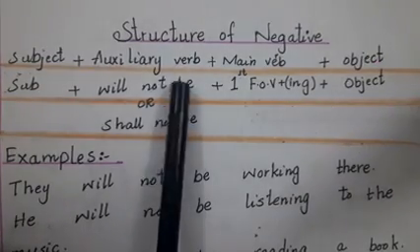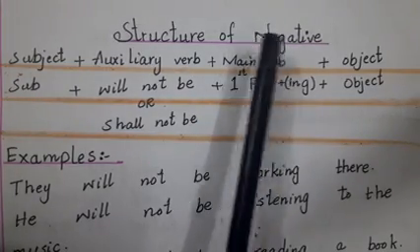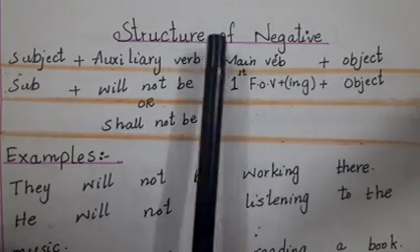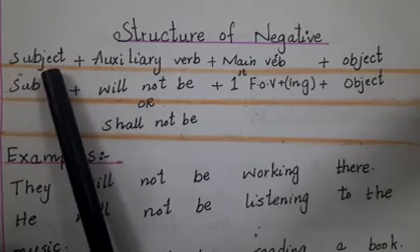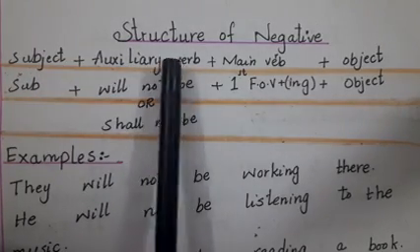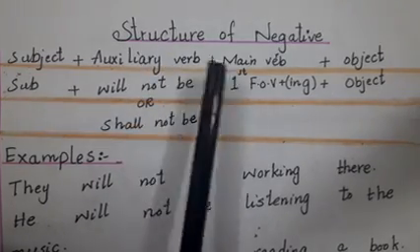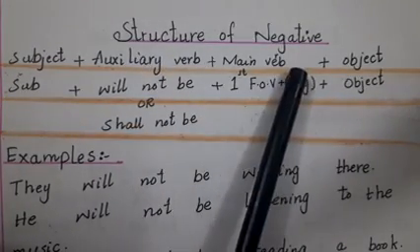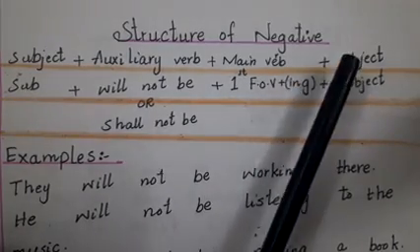Students, now our next is structure of negative sentences, how to make negative sentences of future continuous tense. So first of all we will write the subject, then auxiliary verb, means will not be or shall not be, plus main verb, means with the first form of verb we will add ing, and then object.